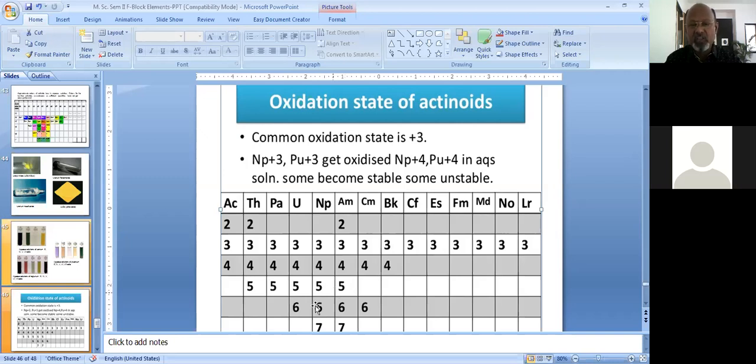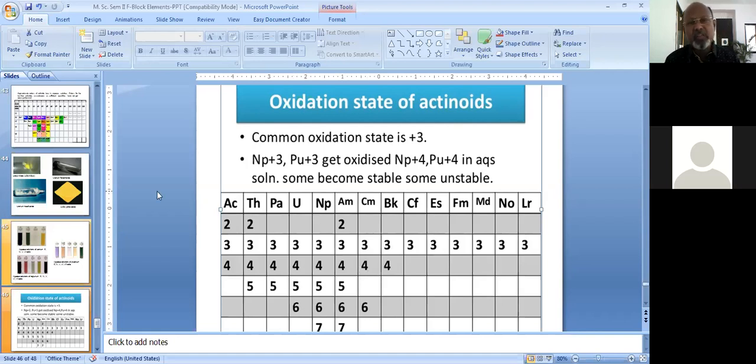And there are four such members which show +6 oxidation state. The stability of all these unusual oxidation states may not be justified on the assumption that they are acquiring F0, F7 or F14 configurations respectively. That means some elements show either of these oxidation states and are stable even though they do not have an empty, half filled or completely filled electronic subshell.